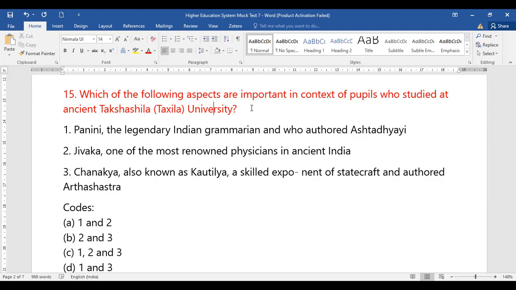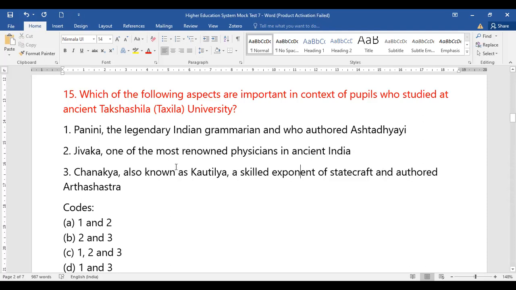So that is Panini, the legendary Indian grammarian, who authored Ashtadhyayi; Jivika, one of the most renowned physicians; and Chanakya, known as Kautilya, a skilled exponent of statecraft who authored Arthashastra. So which of them stands to be right with concern to Takshila University? Whether Panini, the legendary, Jivika, or Chanakya.